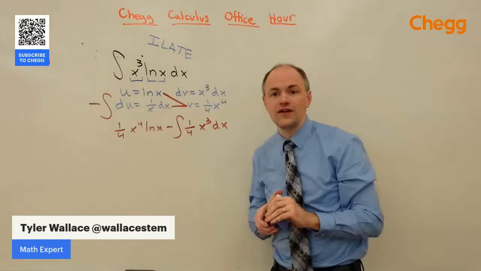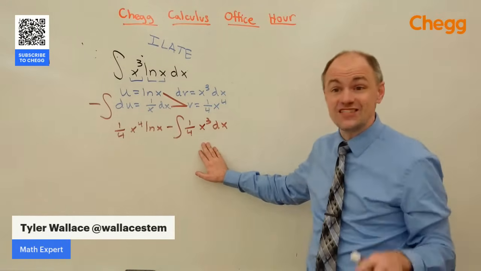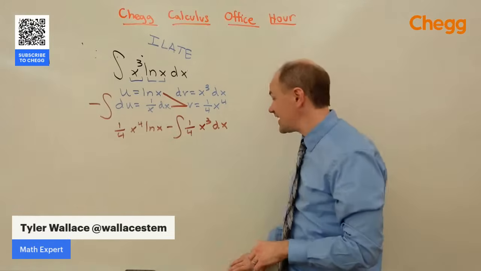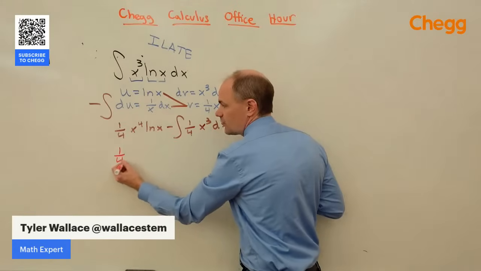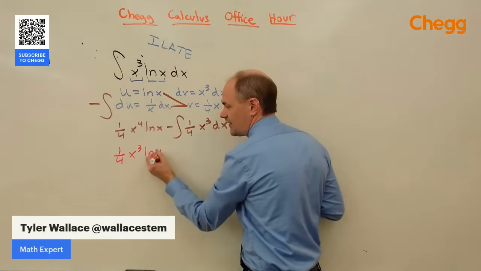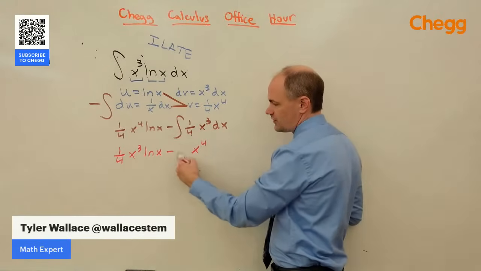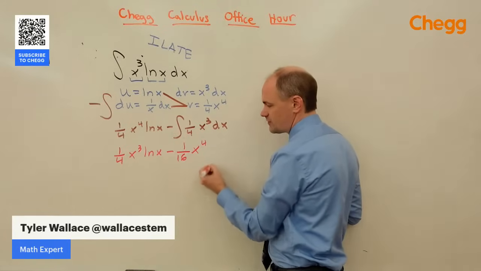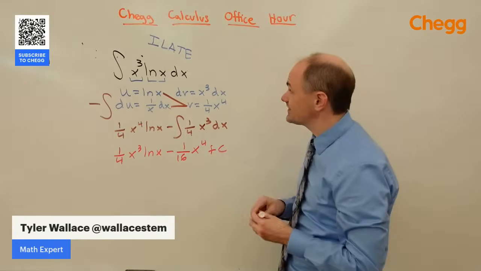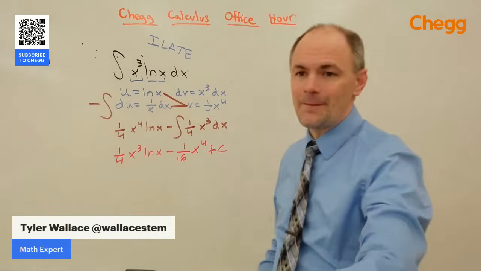And the goal of integration by parts is that this integral that we end up with will hopefully be easier to solve. Sure enough, in this case, it is. And so we'll go ahead and integrate it. We end up with, don't forget the 1/4 x to the 4th ln of x minus, increase the exponent by 1 to get x to the 4th, divide by the new exponent. So now there's an extra 4 down here. 4 times 4 is 16, plus c, and we get our solution by integration by parts.